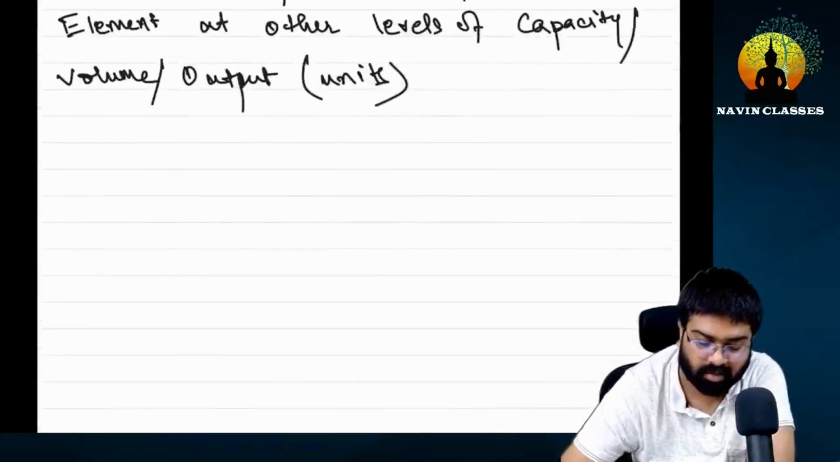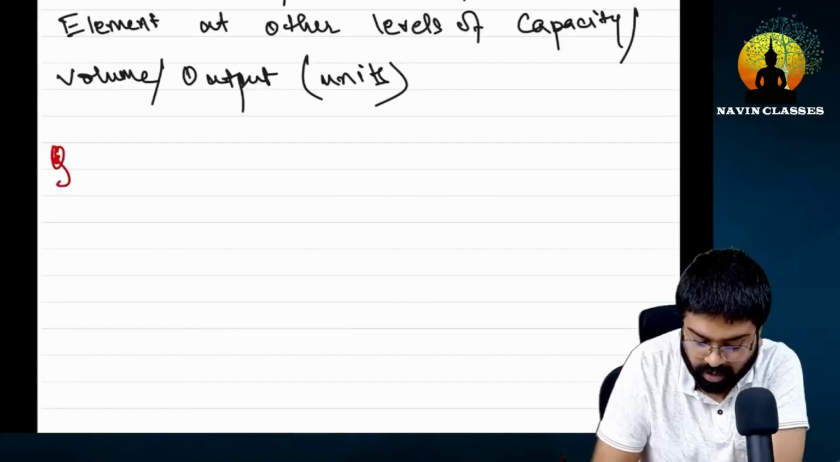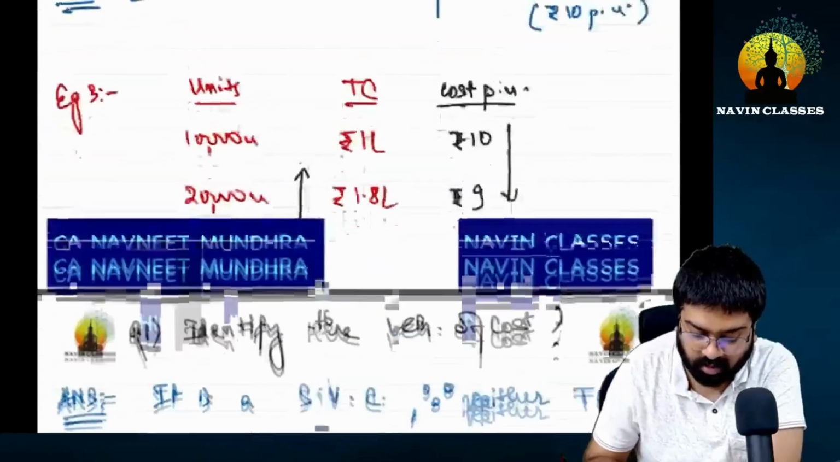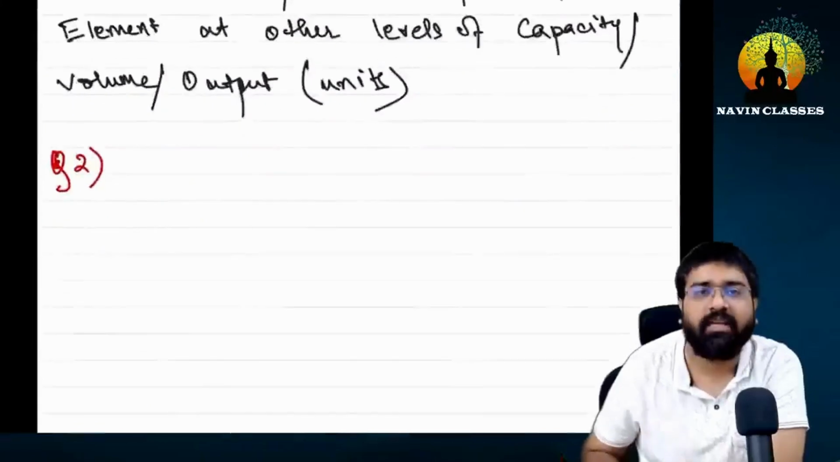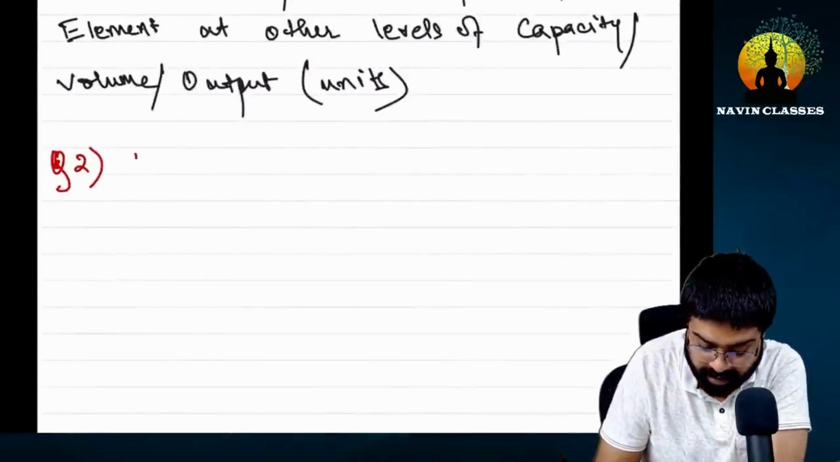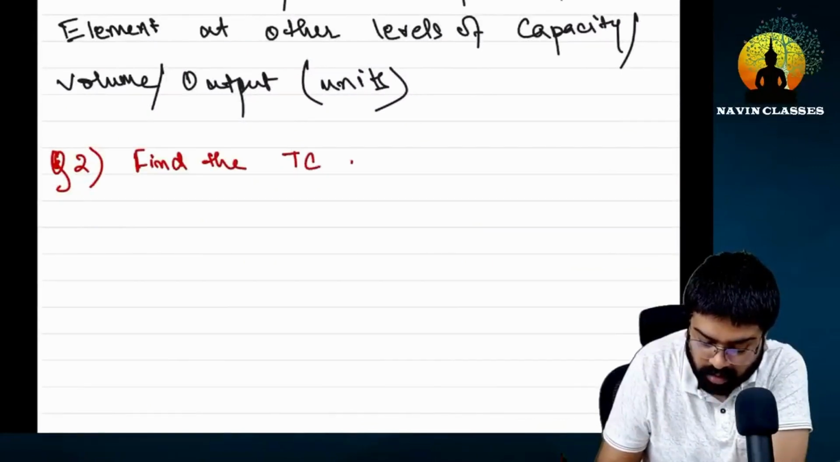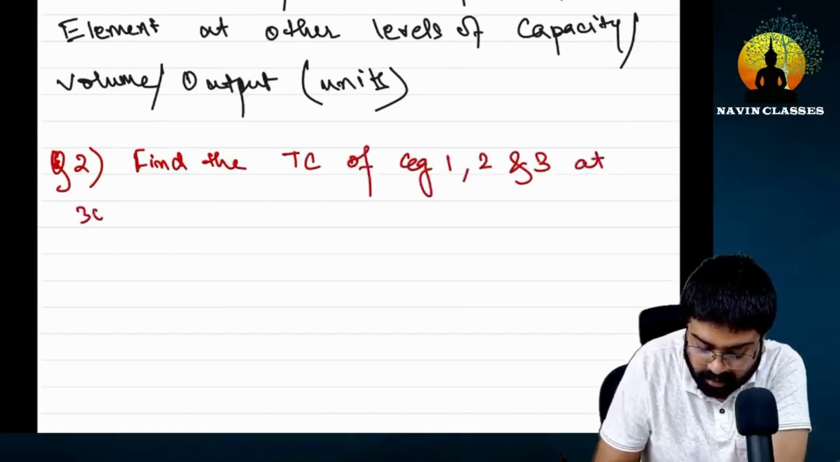Everyone write it. So, now you will answer. So friends, let us now proceed to question number 2. We have solved one question from all 3 examples. So friends, write question number 2. Find the total cost of example 1, 2 and 3 at 30,000 units.